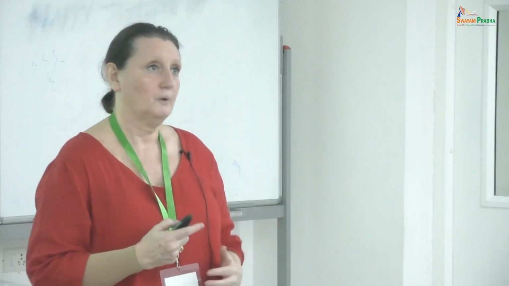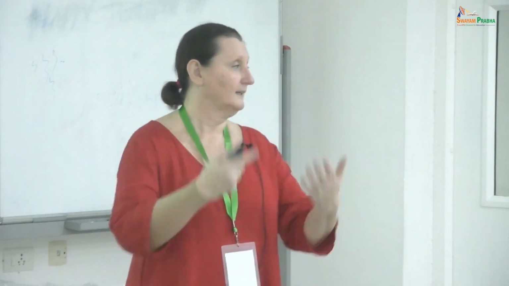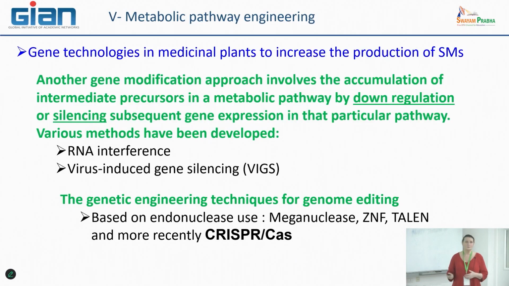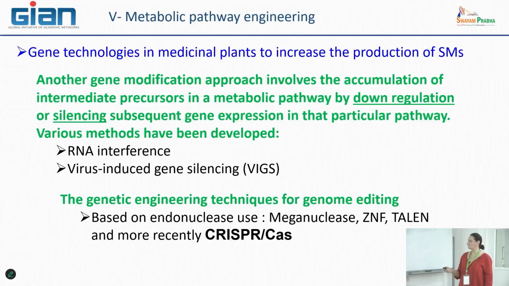So the other way we can use to validate the function of a gene is to disrupt this function in the plant. So, to downregulate or to silence these genes completely inside the plant in order to see what will be the disorder of metabolic production, to have a close correlation between expression or not of the gene and production or not of a specific metabolite, for example.